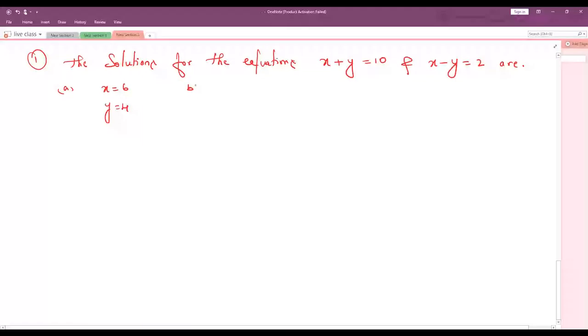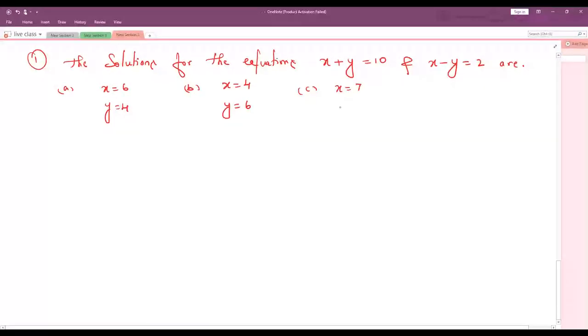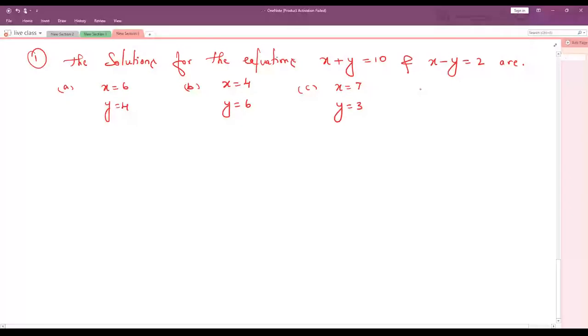Option B, x is equals to 4, y is equals to 6. Option C, x is equals to 7, y is equals to 3. Option D, x is equals to 9 and y is equals to 2.